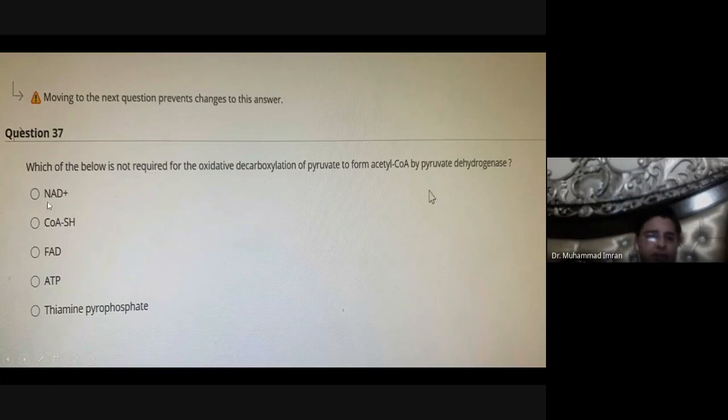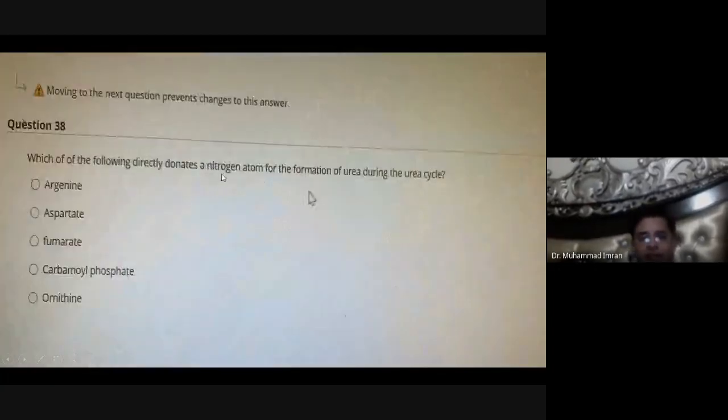ATP. It requires NAD, coenzyme A, lipoic acid, FAD, and thiamine pyrophosphate. It does not require ATP. Which of the following directly donates a nitrogen atom for the formation of urea in the urea cycle? Aspartic acid. Aspartic acid can donate an amino group.